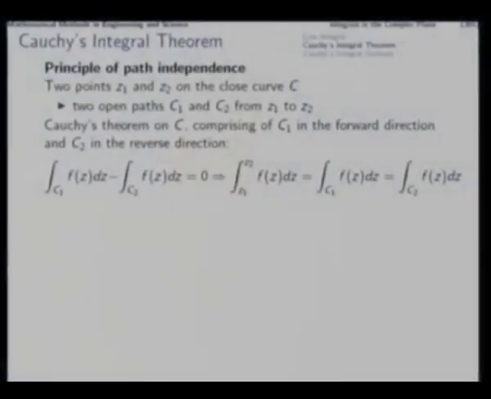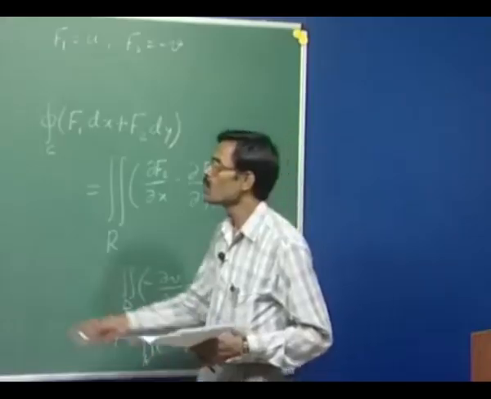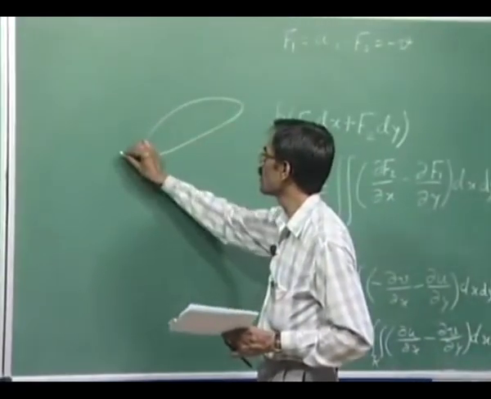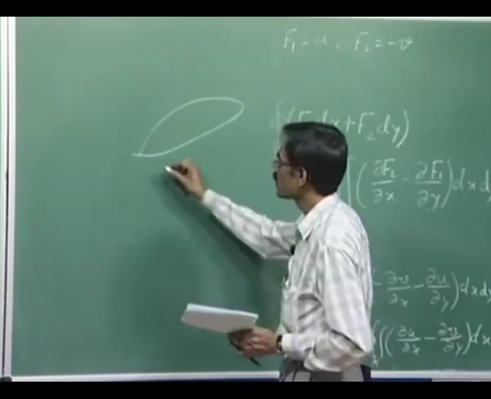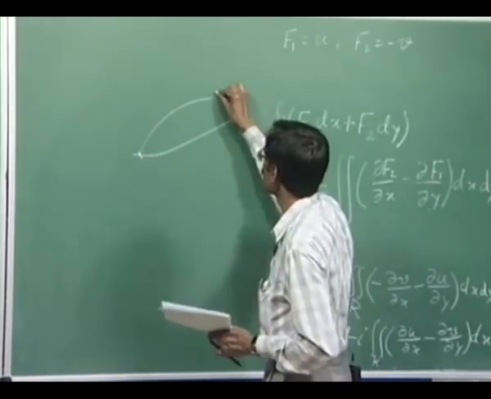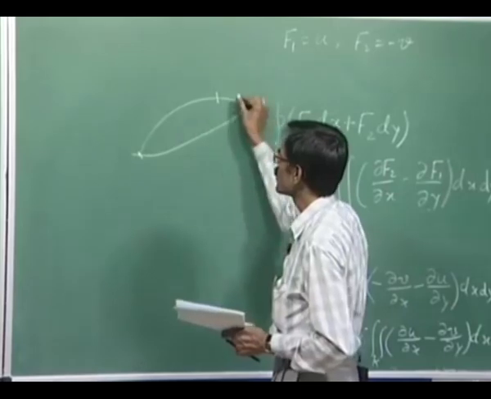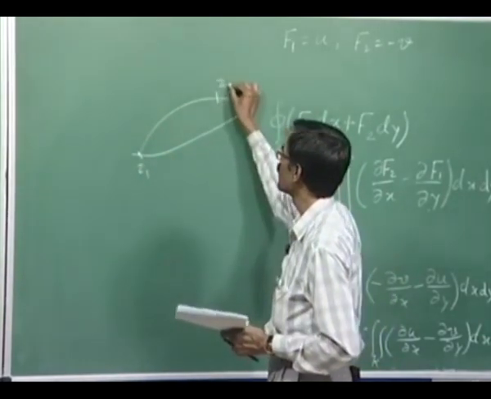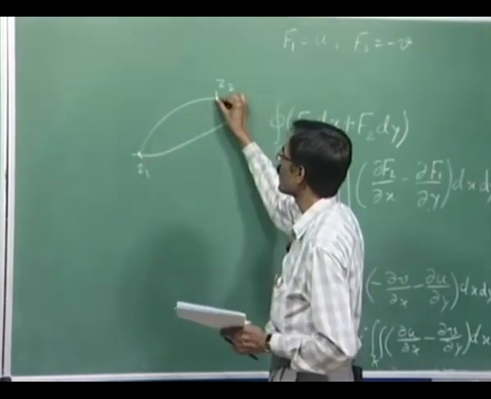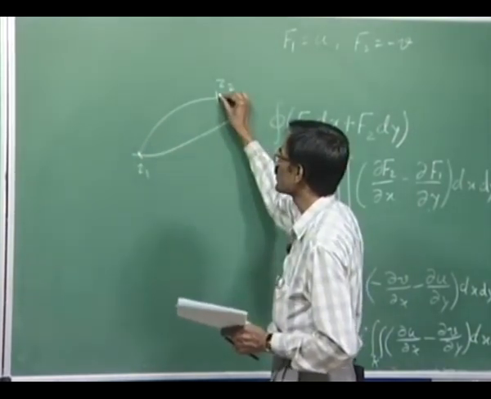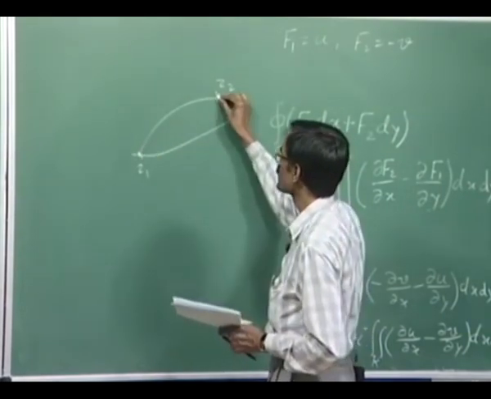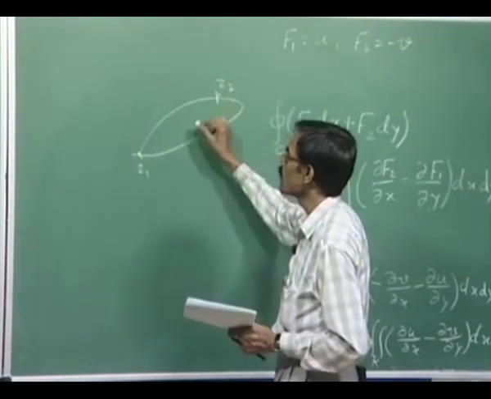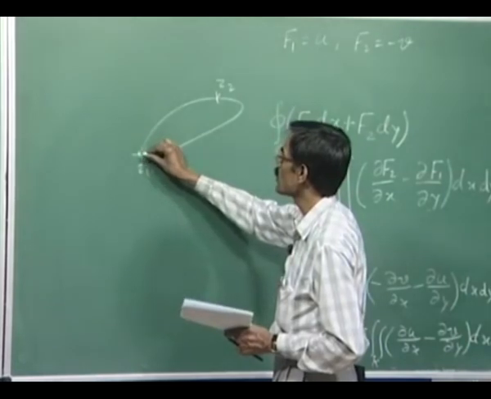Now, as we continue in that path, we find that on a simple closed curve, say this is a simple closed curve, if we take two points, this as one point and this as another point. Now, around this contour, if the contour integral turns out to be 0, then this is one line integral from z1 to z2 through this path, and z1 to z2 through this path is another line integral.